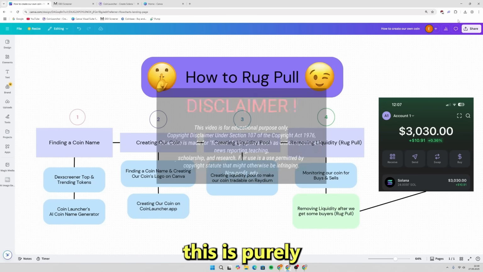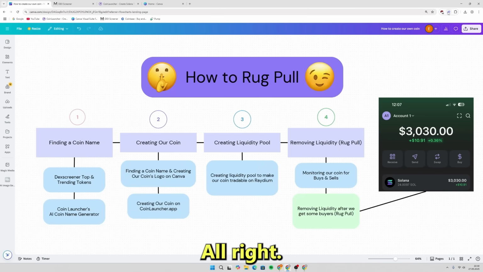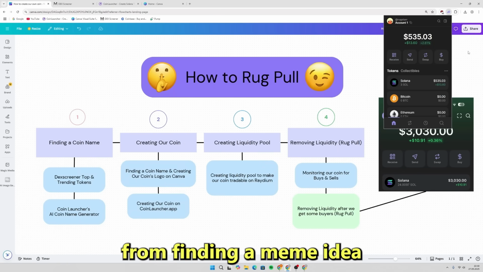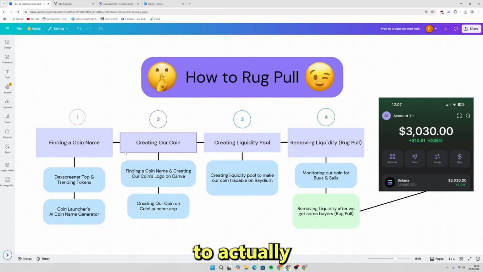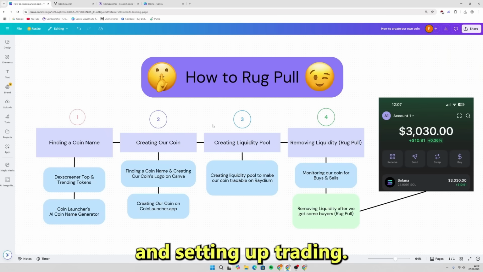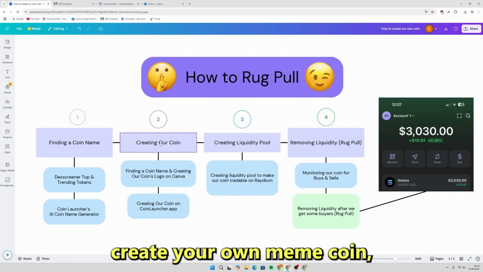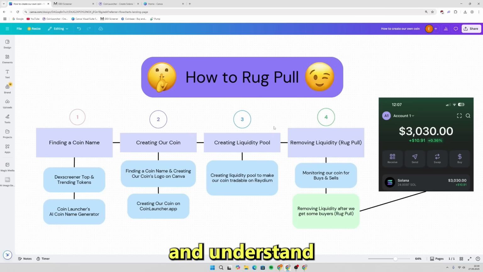Now, before we get started, this is purely for educational purposes, alright? I'm going to walk you through the entire process step by step, from finding a meme idea to actually launching your token and setting up trading. By the end of this video, you'll know exactly how to create your own meme coin, set up liquidity pools, and understand how people are making money in this space.